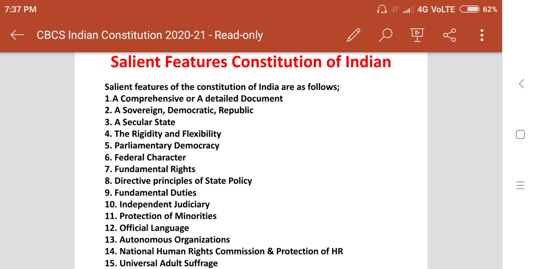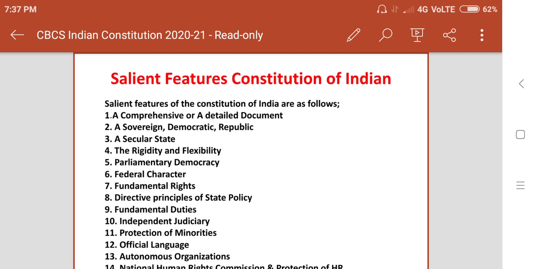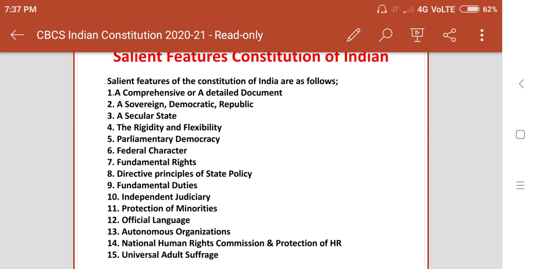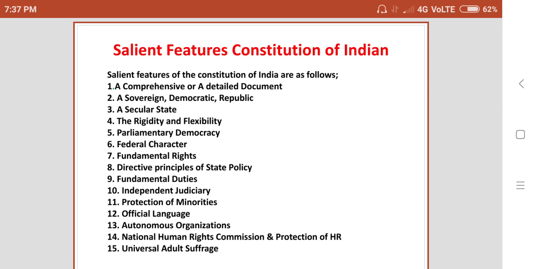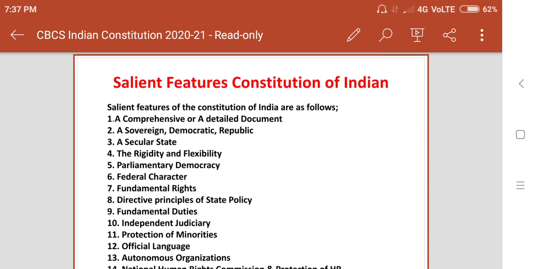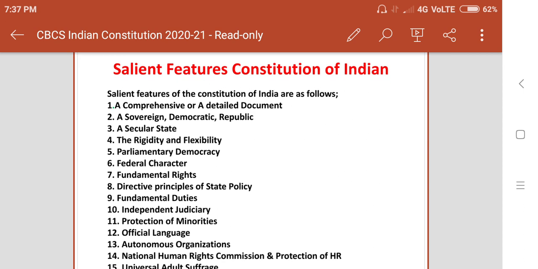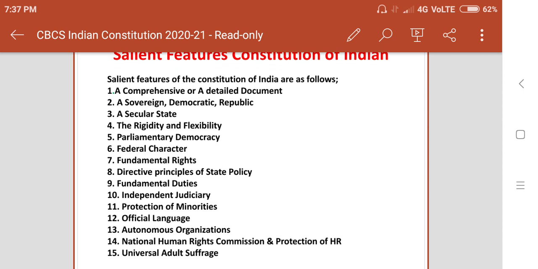Number 11, protection of minorities. Number 12, official language. Number 13, autonomous organizations. Number 14, National Human Rights Commission and Protection of Human Rights.